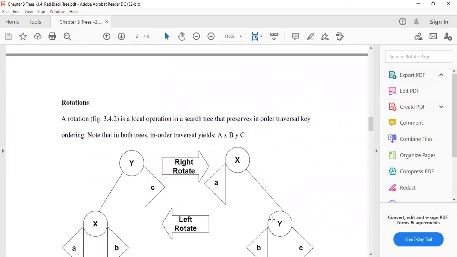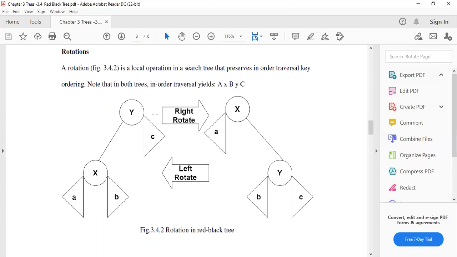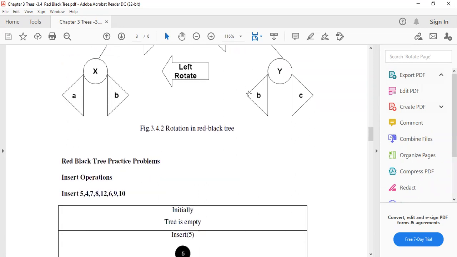Okay, now how can the rotation be done? The rotation can be done using local rotations, like right rotations and left rotations. Okay, a rotation is a local operation in a search tree that preserves the in-order traversal ordering. Note that both trees' in-order traversal yields a x y a x b y c. Okay, that will be the outcome.